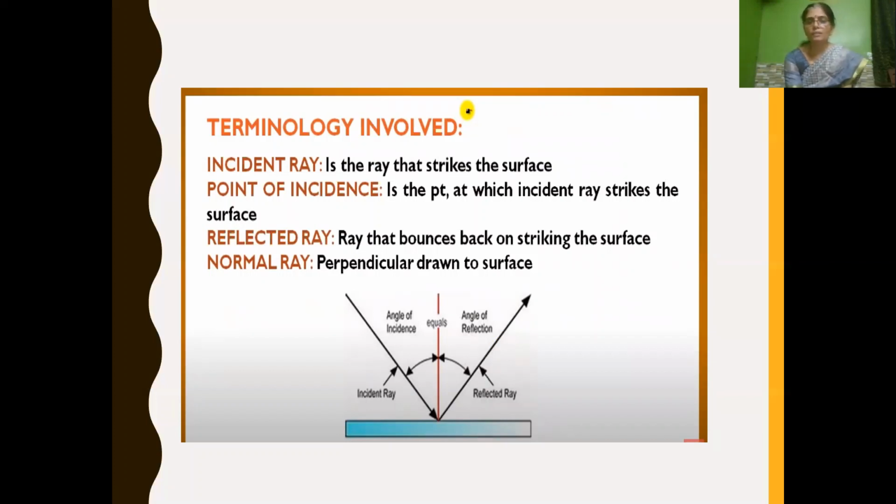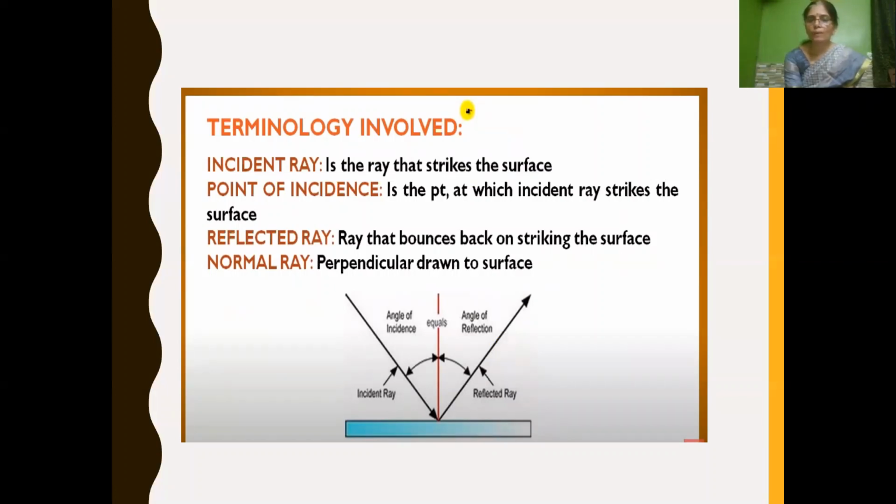You can see here in the figure, when the light falls on the surface, it is called the incident ray. The point on the surface at which it strikes is called the point of incidence. After it strikes, it bounces back. The ray that bounces back from the striking surface is called the reflected ray.